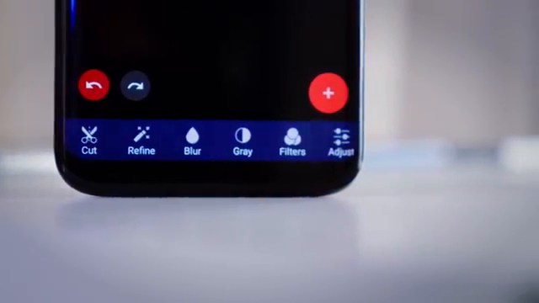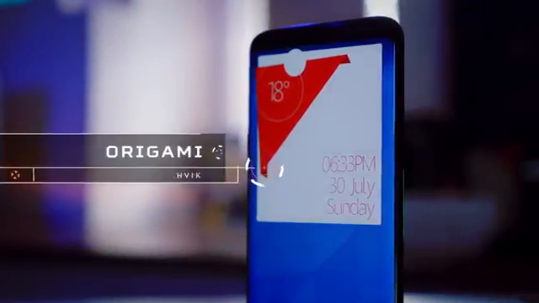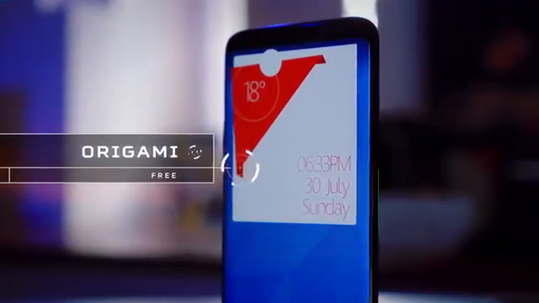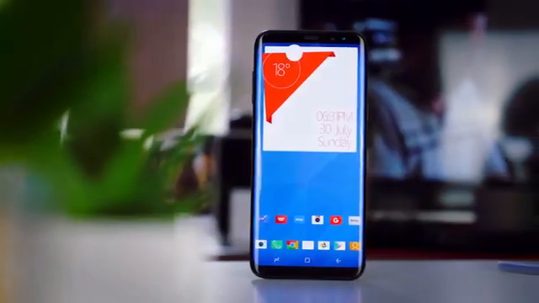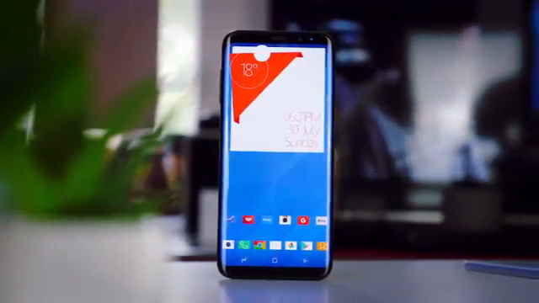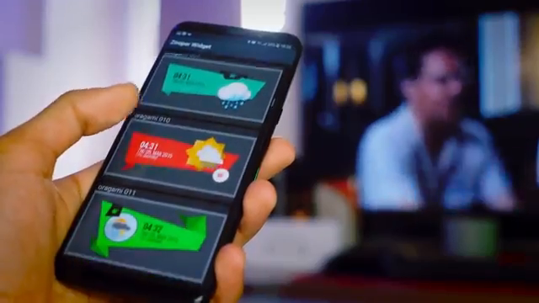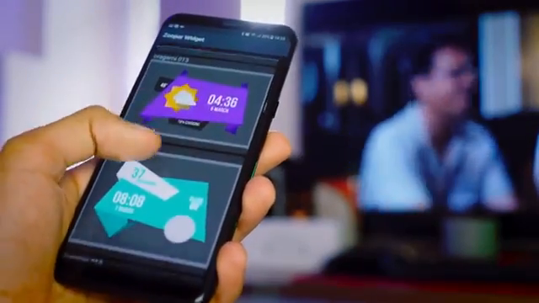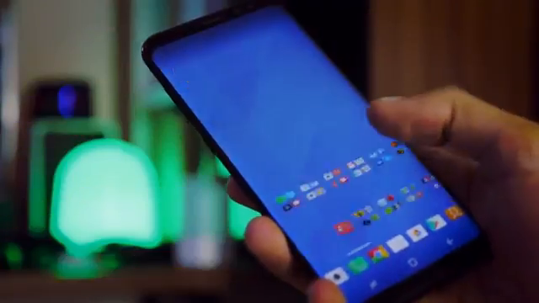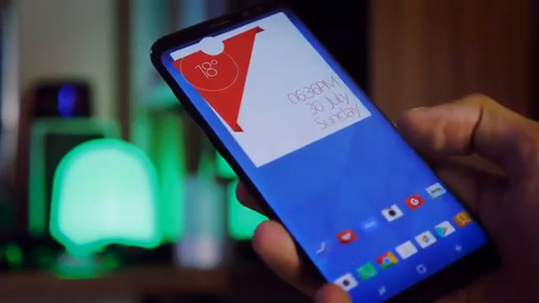For those of you who are big users of ZuperWidget, the Origami Pack is quite a nice addition. It is a set of clean widgets meant to look like folded paper that fit really well in any flat material setup. Now, scrolling through, there are absolutely loads of colourful, vibrant and interesting shapes to choose from, but the only problem I had with this is that when you're trying to resize them, some of them actually go a bit wonky.